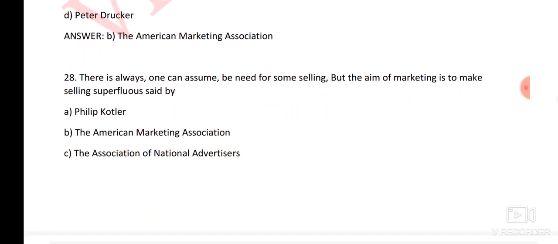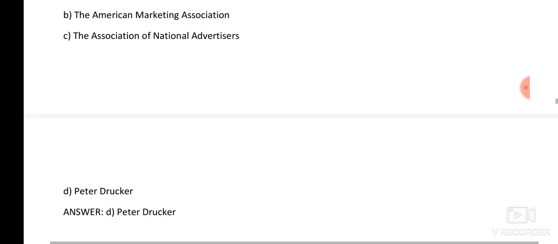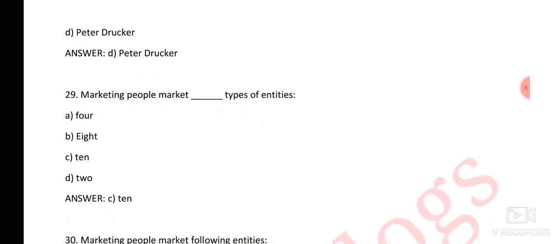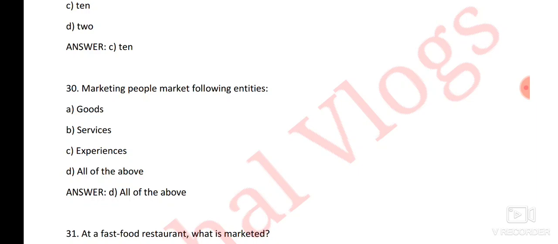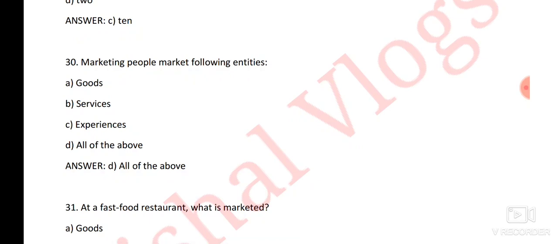Next question. One can assume there will always be a need for some selling, but the aim of marketing is to make selling superfluous, said by. Here the right answer is option number D, Peter Drucker. Next question is, marketing people market a certain number of types of entities. Here the right answer is 10. Next question. Marketing people market the following entities. Here the right answer is option number D, all of the above. That means goods, services and experiences.